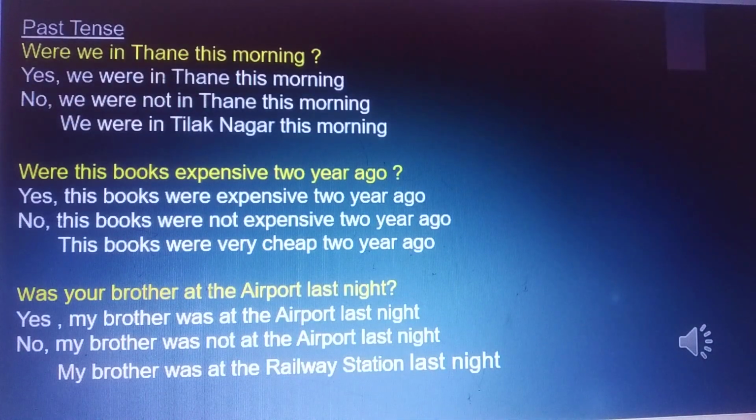Were we in Thane this morning? Yes, we were in Thane this morning. No, we were not in Thane this morning. We were in Tilak Nagar this morning.